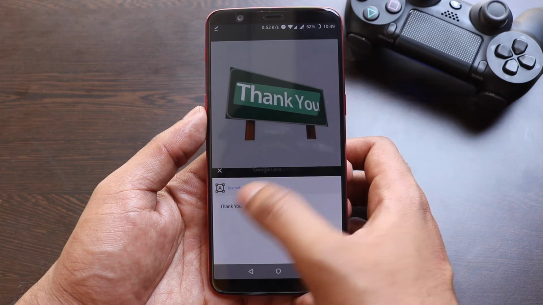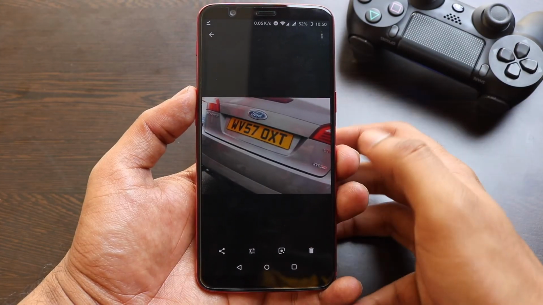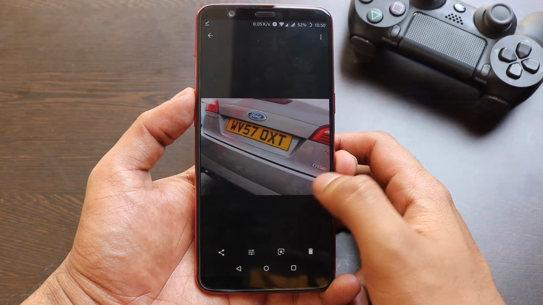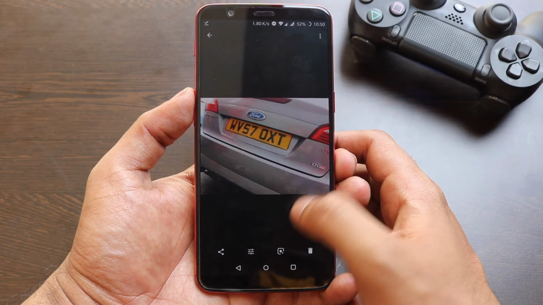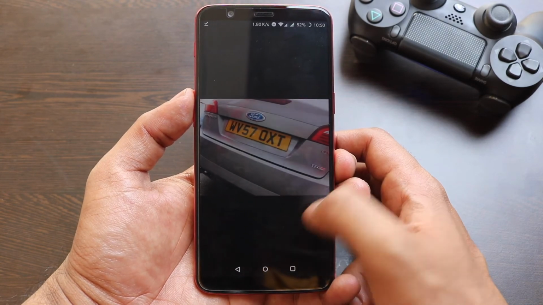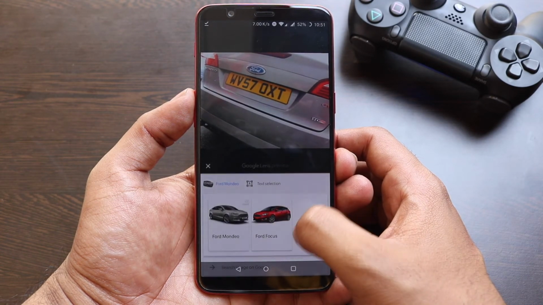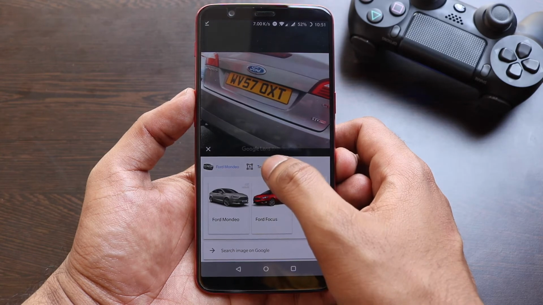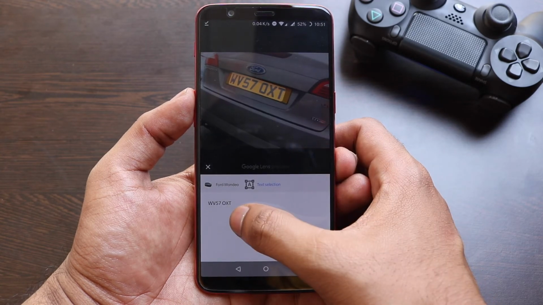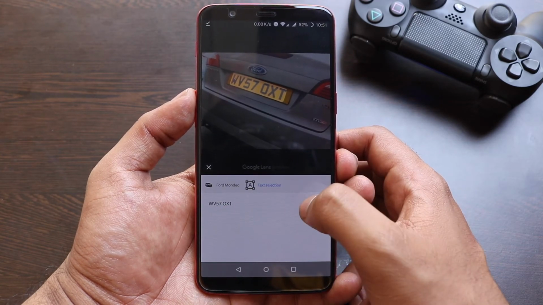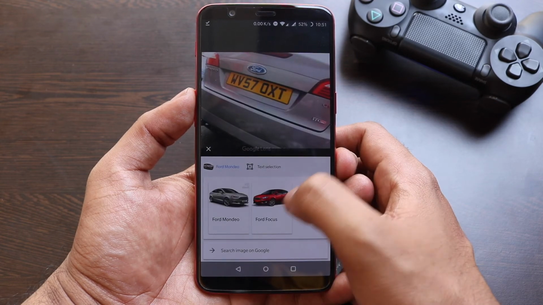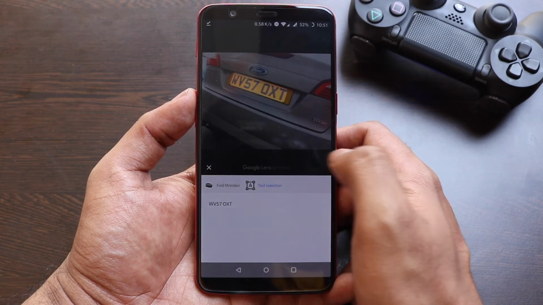So far so good. This is an image of a number plate. This is one I have downloaded from Google. In this one, let us see what happens if we click the Lens, whether it will capture the result or not. So it's scanning now. It has already given me which car it is, but two cars are there, so not exactly right. And the text selection is perfect. It has already detected the number over there. So that one is very accurate.